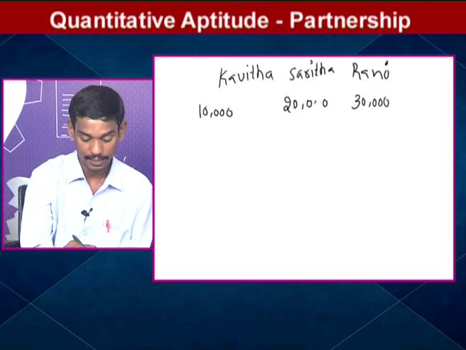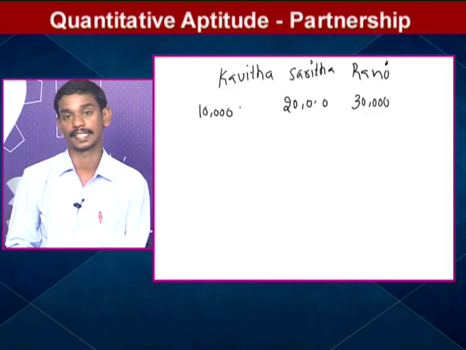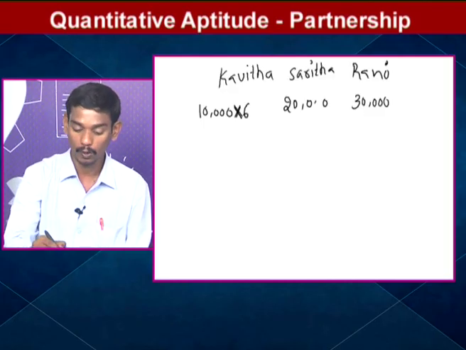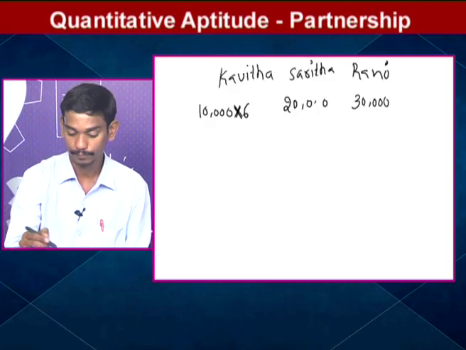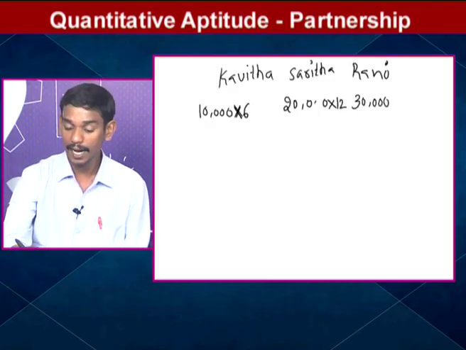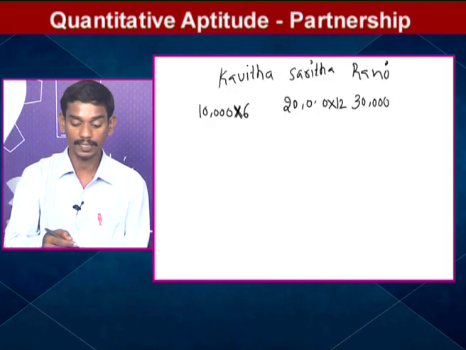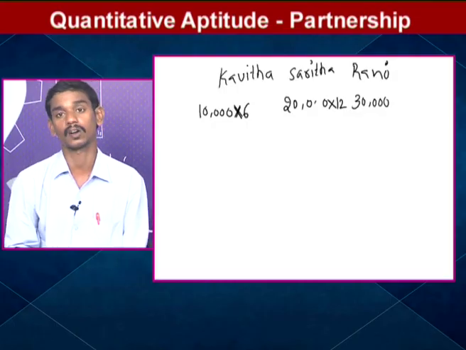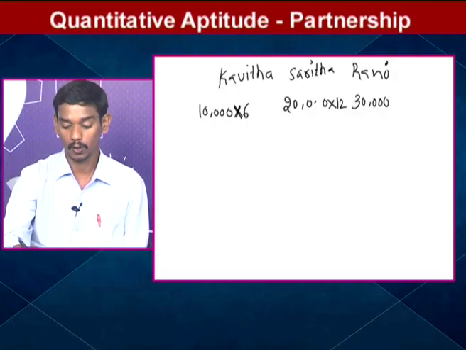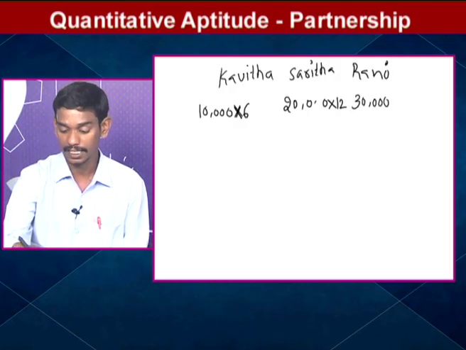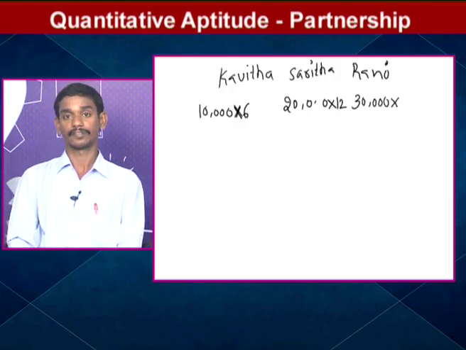Only 6 months. After 6 months she leaves the business. Sarita invested a total of 1 year, meaning 12 months. Similarly, Rani joined after 6 months. When Kavita leaves the business, at that time Rani joined. So Rani also invested 6 months, the last 6 months of the year.